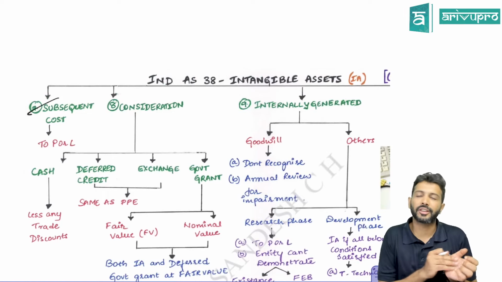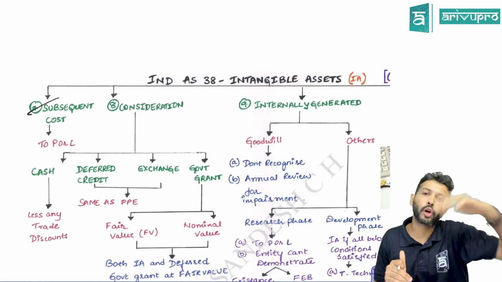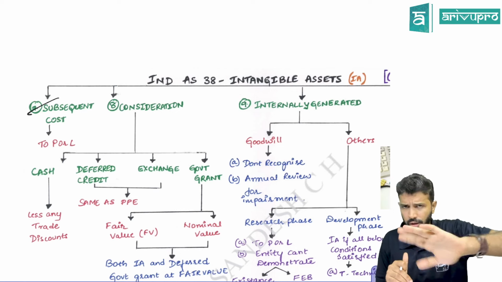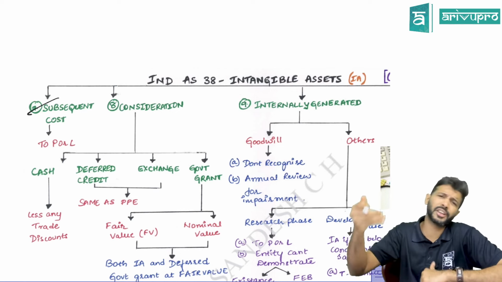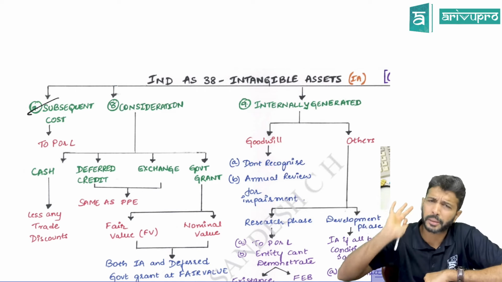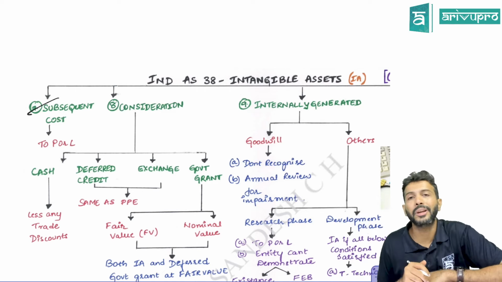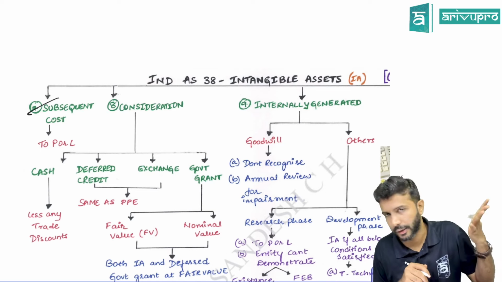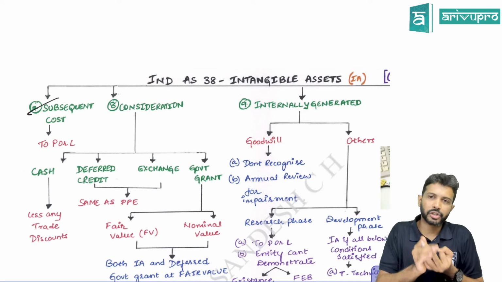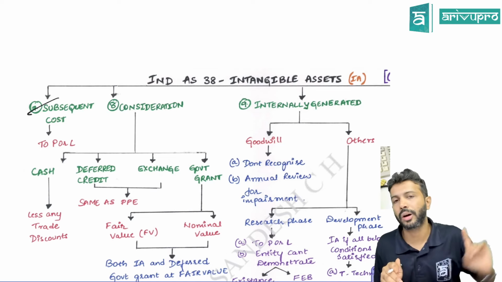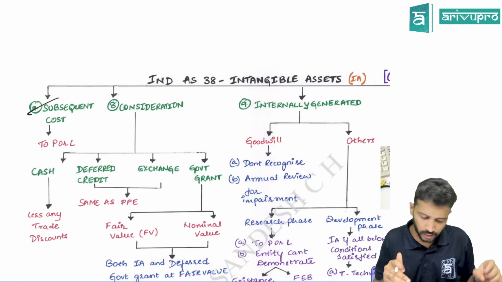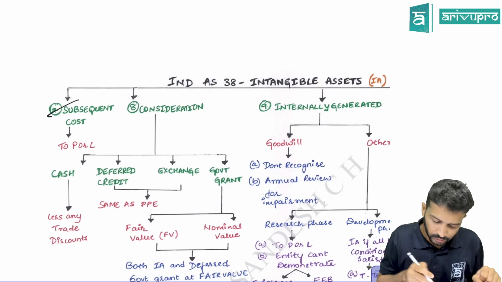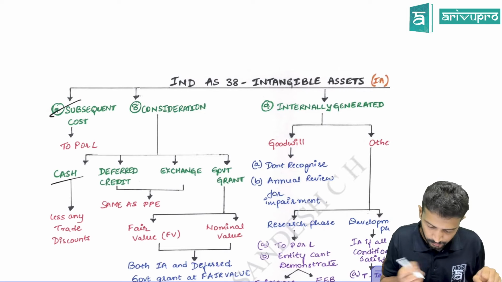Subsequently, just like Ind AS 16, for intangible assets you can go for either the cost model or the revaluation model. Cost model means take the original cost, go on reducing amortization, and if there is any impairment, reduce the impairment loss. Revaluation model means showing the asset at its fair value. But one condition: if you go for the revaluation model, the entire class of intangible assets should be revalued. So that is one criterion. Fine, the rest is the same.